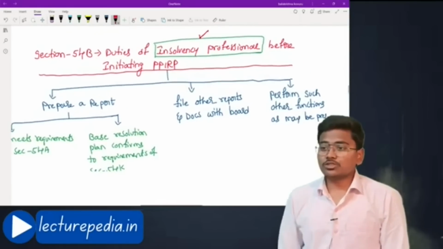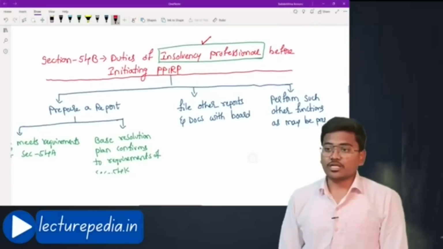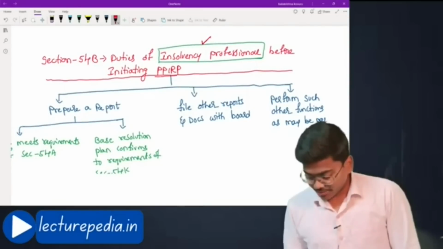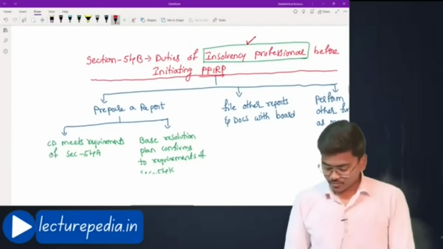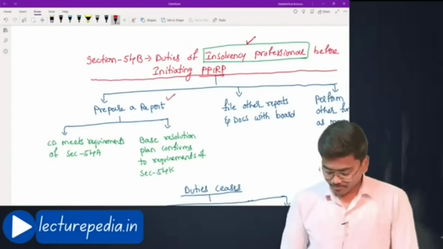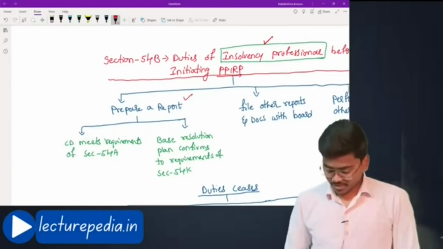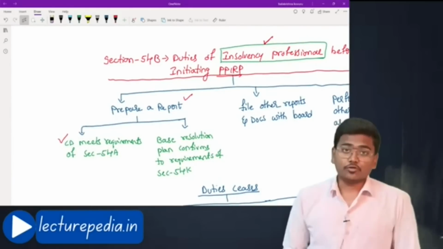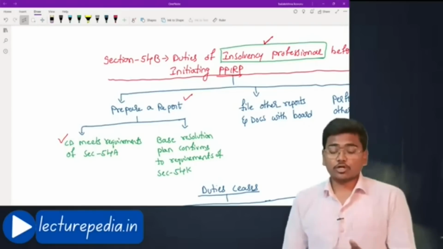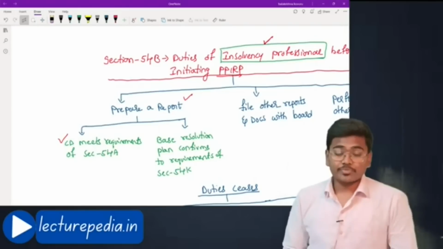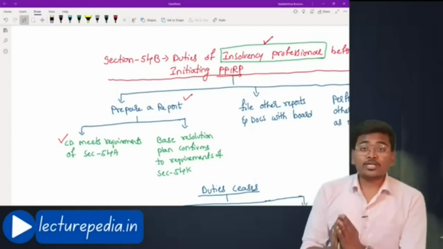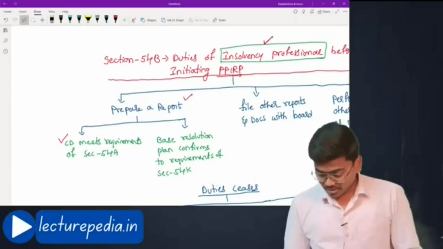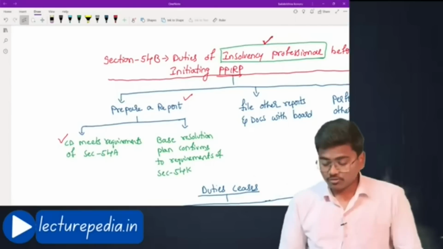What are the duties of this insolvency professional before initiating PPIRP application? Let us see. First one, prepare a report. What should be there in the report? Corporate debtor meets requirements of section 54A. Under section 54A, we have seen that corporate debtor has to meet some requirements. All those requirements are met by corporate debtor. That has to be checked by the insolvency professional.